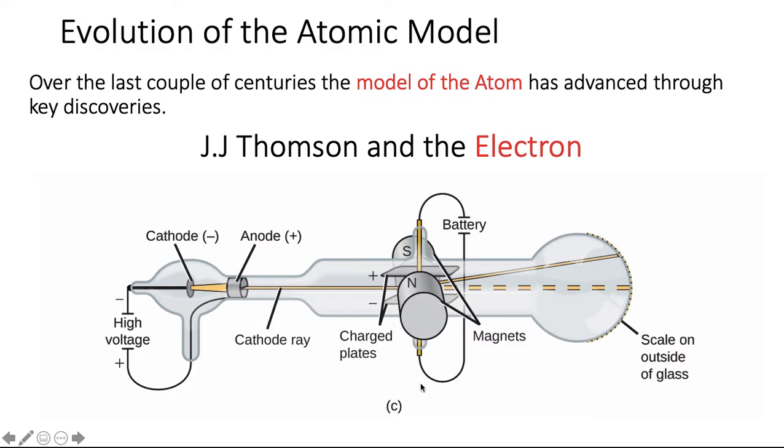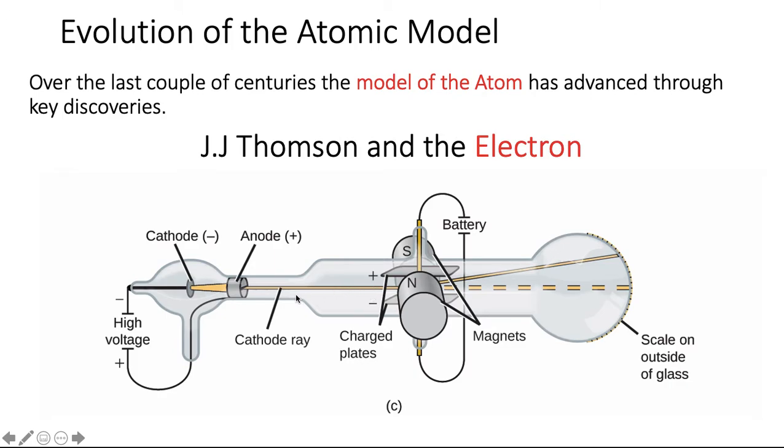Now, at the time, it was known that atoms in general are not charged. Ions are, but atoms themselves, so pure elements, are not charged. And so this ray coming from the cathode had to have particles that were not atoms.